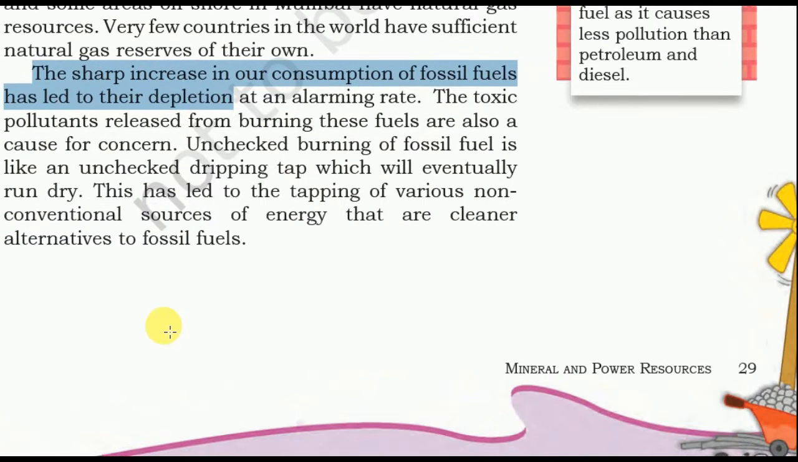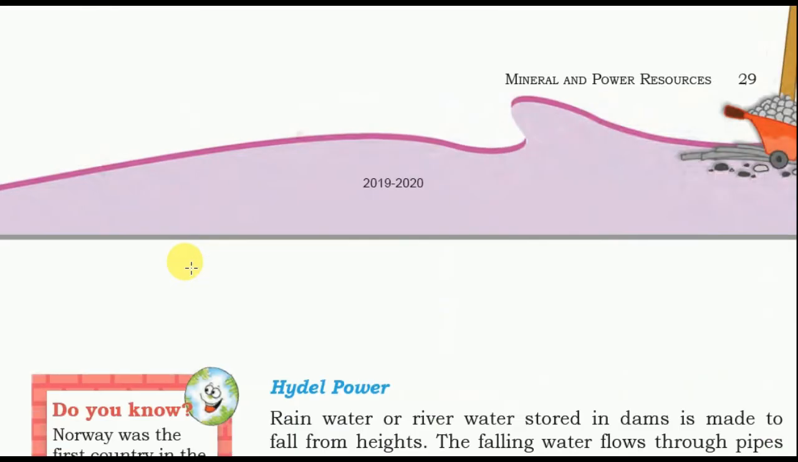The sharp increase in our consumption of fossil fuel has led to their depletion at an alarming rate. The toxic pollutants released from burning these fuels are also a cause for concern. Unchecked burning of fossil fuel is like an unchecked dripping tap which will eventually run dry. This will lead to the tapping of various non-conventional sources of energy that are cleaner alternatives to fossil fuels.